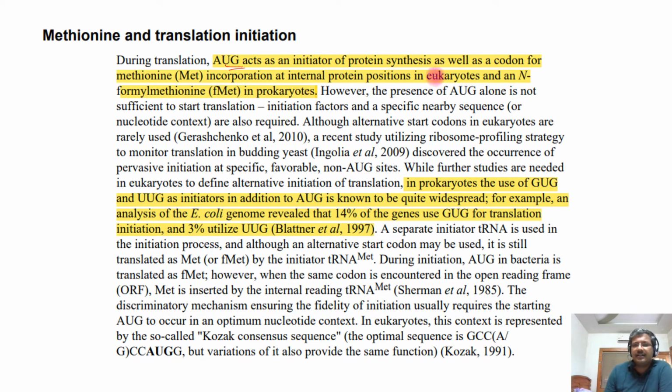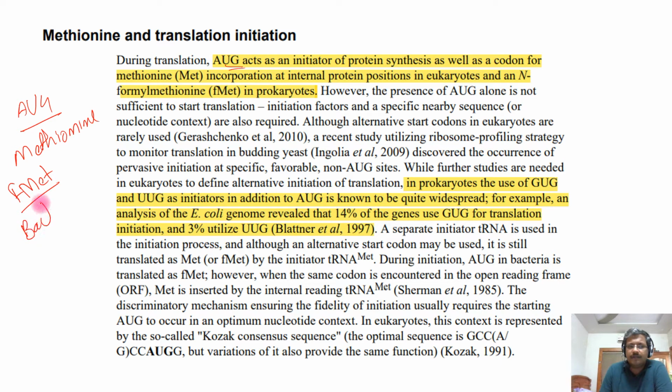So AUG will be coding for methionine normally in the case of eukaryotes and archaebacteria, and it will be coding for formylmethionine in the case of bacteria.